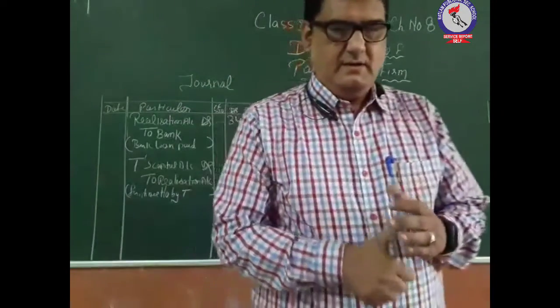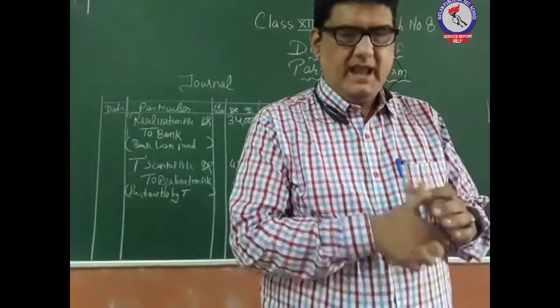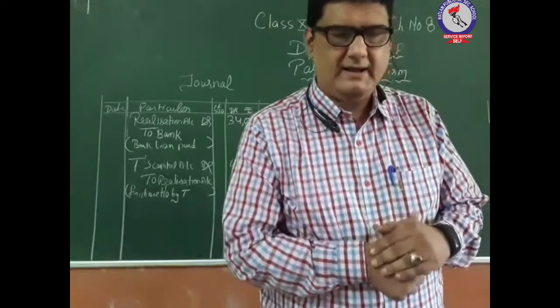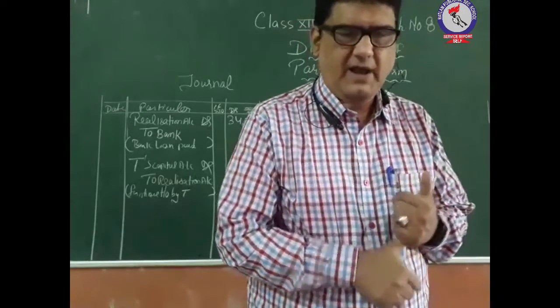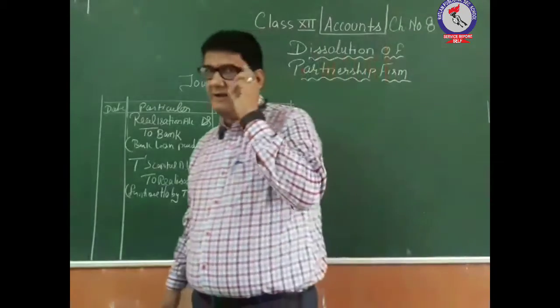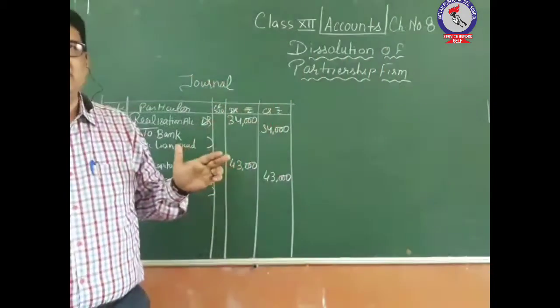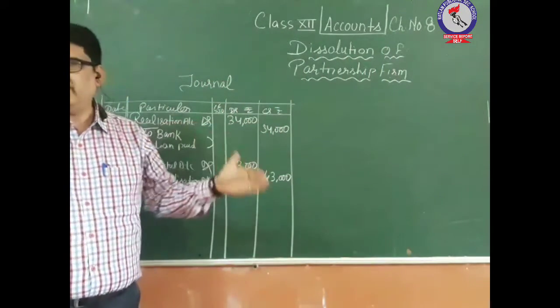Then comes partner P agreed to pay a creditor 7,500 rupees. One partner P has agreed that he will pay the amount to the creditor.